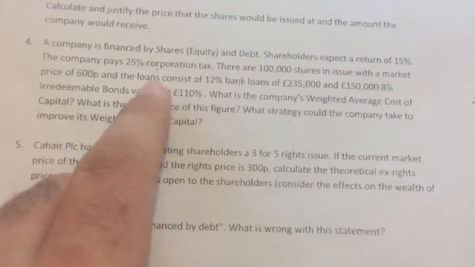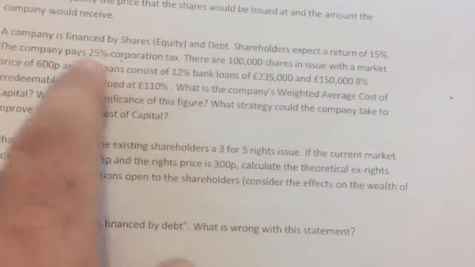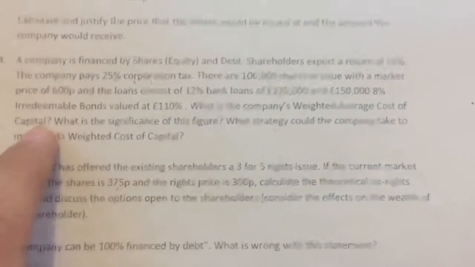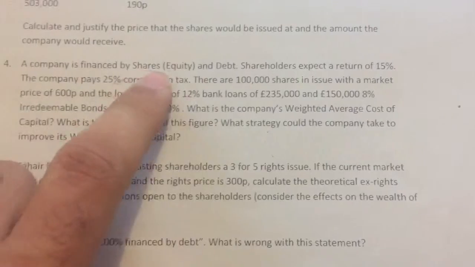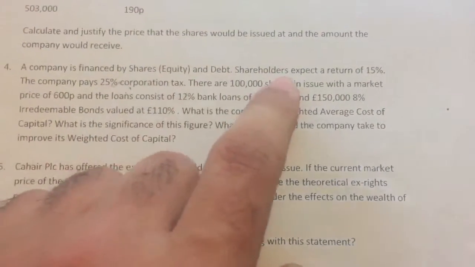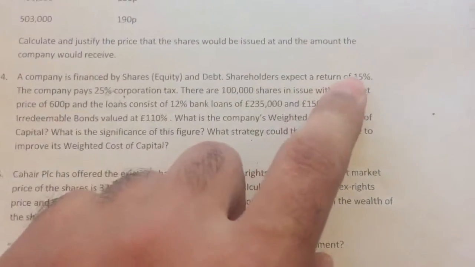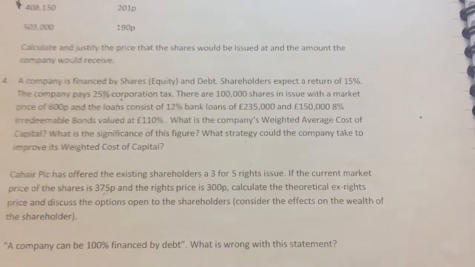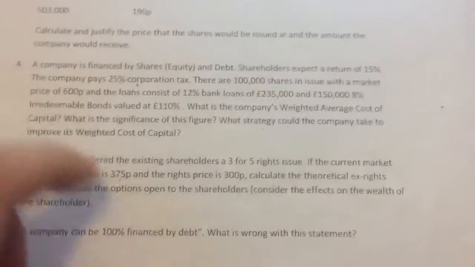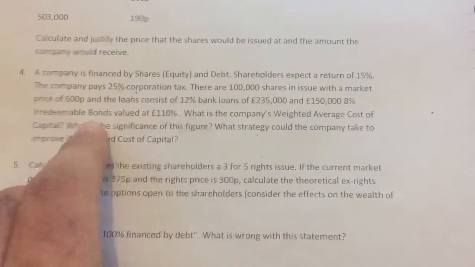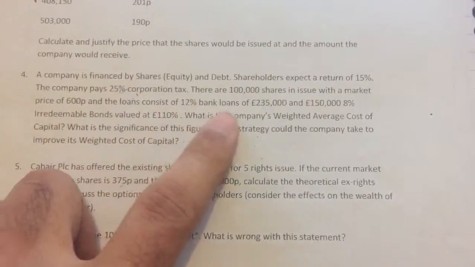So for this section, basically, we've got a return of 15%. What is the company's weighted average cost of capital? The company is financed by shares, which is essentially equity, same thing, and then debt. Shareholders expect a return of 15%. They've basically given you the cost of equity for your first section. The company pays 25% corporation tax, has 100,000 shares, and the loan consists of 12% bank loans.